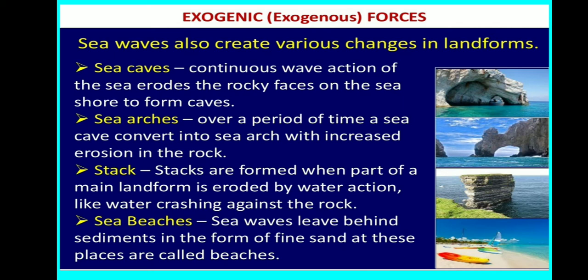And now the last is sea beaches. How are sea beaches formed? The sea waves leave behind some sediments. When the sea waves pass through, they leave behind sediments, sometimes in the form of fine sand, and when that fine sand collects at places, it forms the sea beaches.